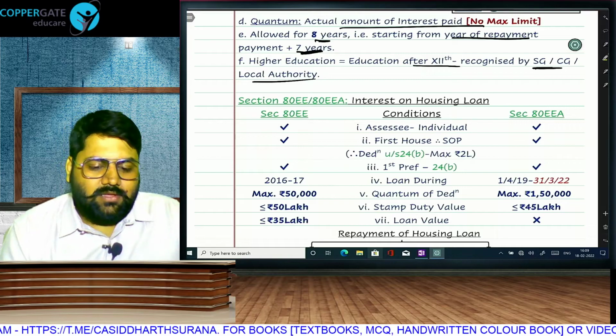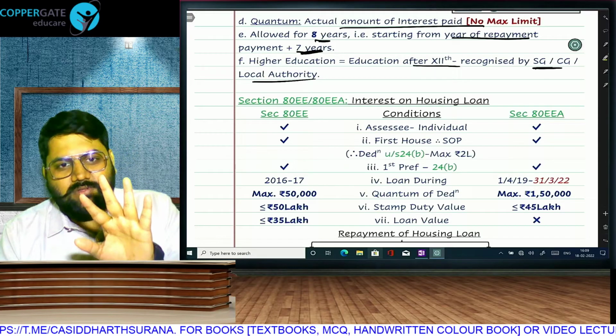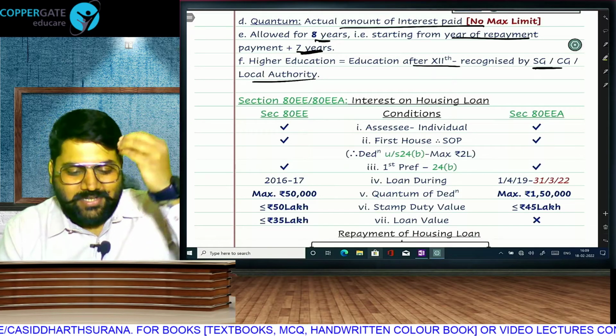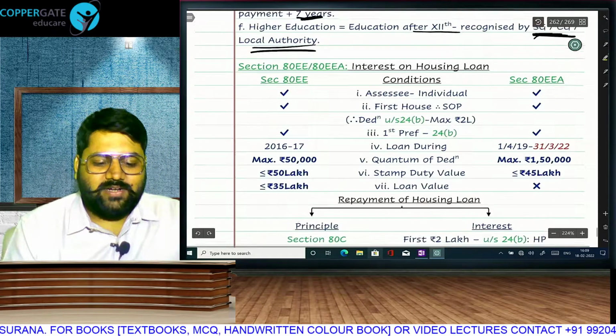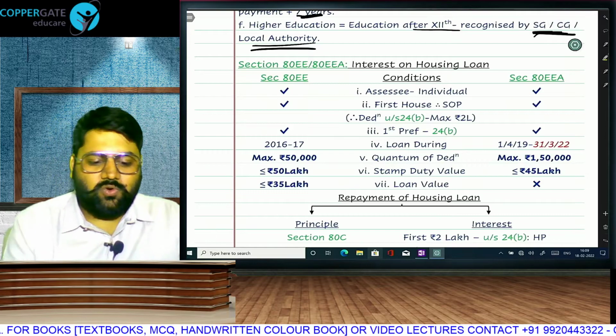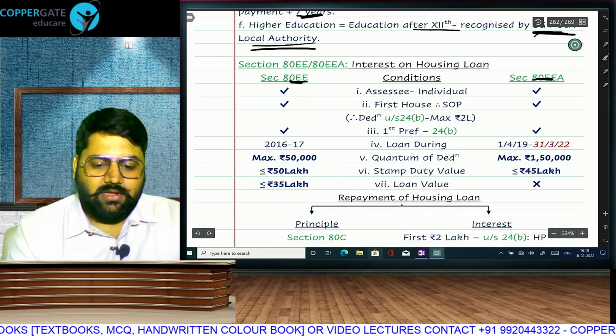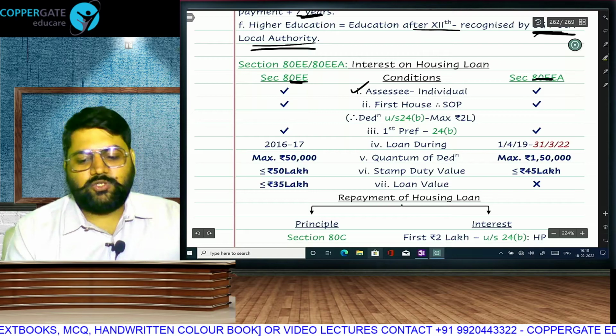Okay, but as of now, for private coaching classes, like CA coaching, the loan is not required. It has to be a recognized education, central government, state government, local authority. Then interest on home loan, we have two sections, 80EE and 80EEA. There are some common conditions. Assessee has to be an individual in both.